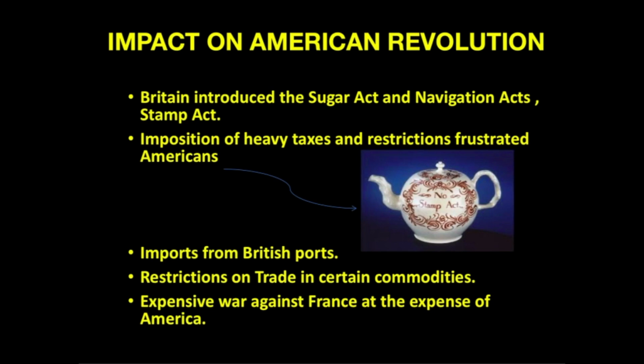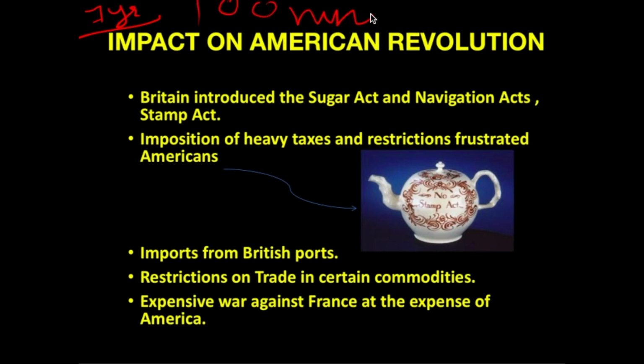Starting with the Seven Years' War, the British and French states were involved in a seven-year war in which the American colonies sided with Britain, and Britain won that war. But because of this war, Britain had a debt of over 100 million pounds. That was a huge debt.